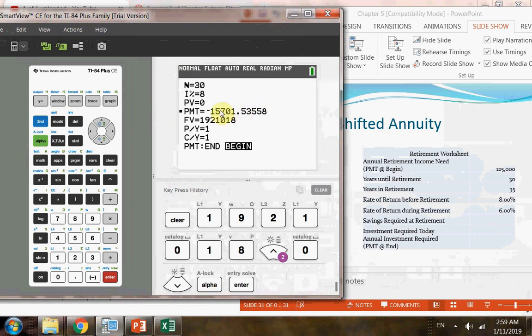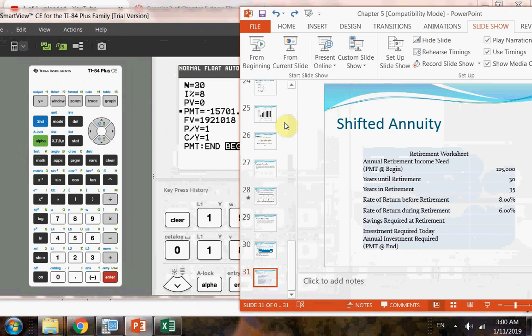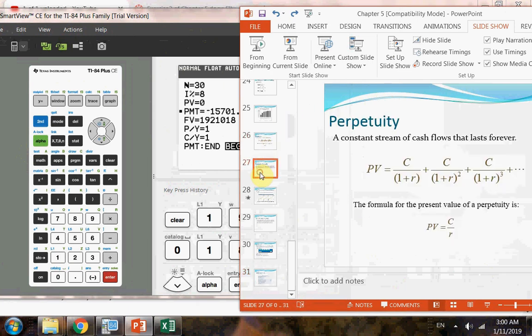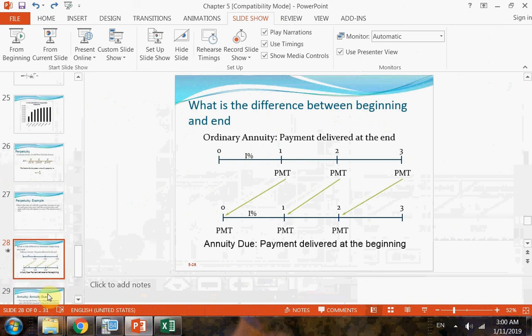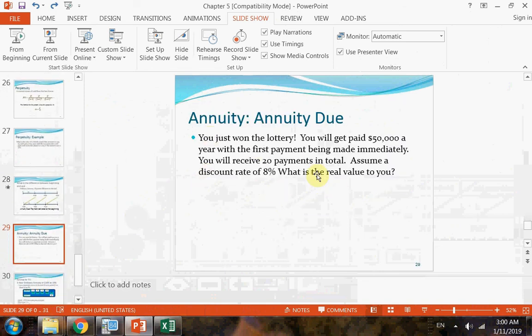So that's your answer. Each year you need to contribute $15,701 to get 1.9 million ending balance. Okay, so that's how you plan for your retirement. And this kind of question would be an extra credit question in your exam if it is asked. Okay, but the required knowledge is you should know the difference between ordinary annuity and annuity due. So when the payment is made at the beginning of each period, you should be able to solve for the factor being asked.